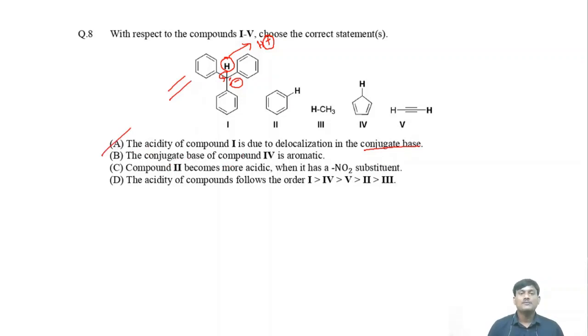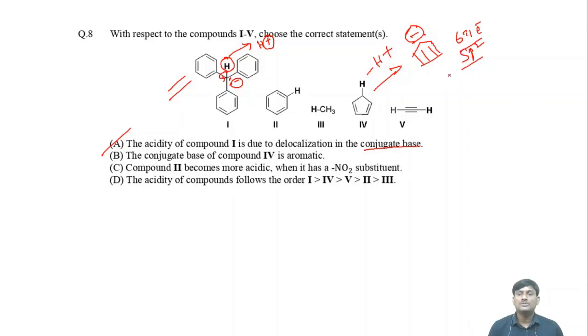The conjugate base of compound 4 is aromatic. So when you take the conjugate base, means you have to remove H plus. Here you have minus charge, and here the lone pair of electrons will delocalize in this molecule. So finally, how many pi electrons will be there? 6 pi electrons. Okay, all are sp2 hybridized carbons.